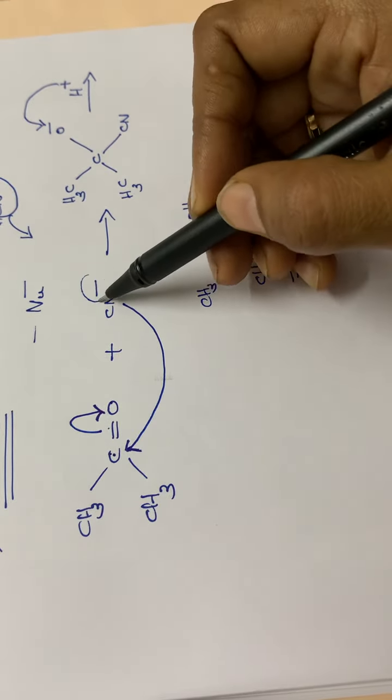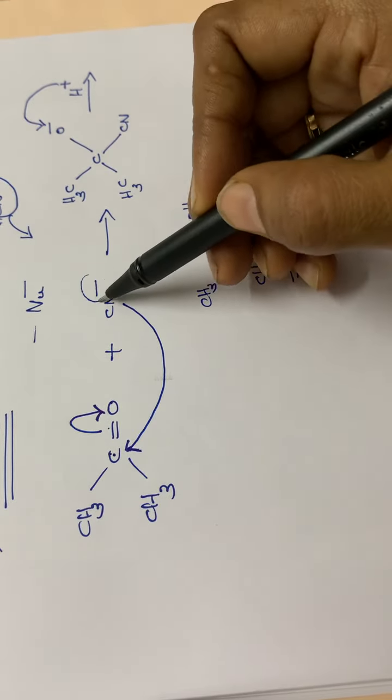That means this positive charge is neutralized by the presence of this electron pair. Then some disequilibrium is developed, and as a result this hydrogen will be removed as a proton, and this electron pair will be shifted to this position, and the hydrogen will be eliminated as H plus in the next step.